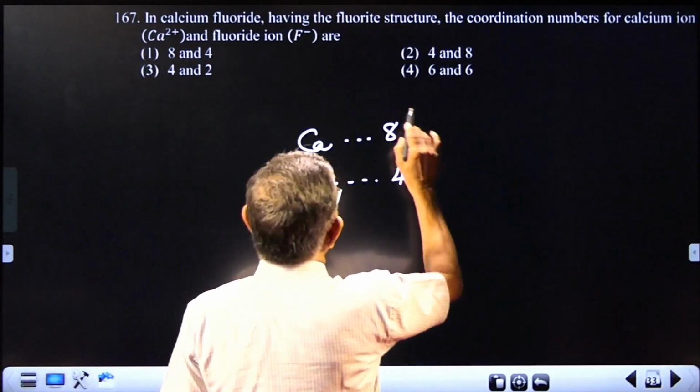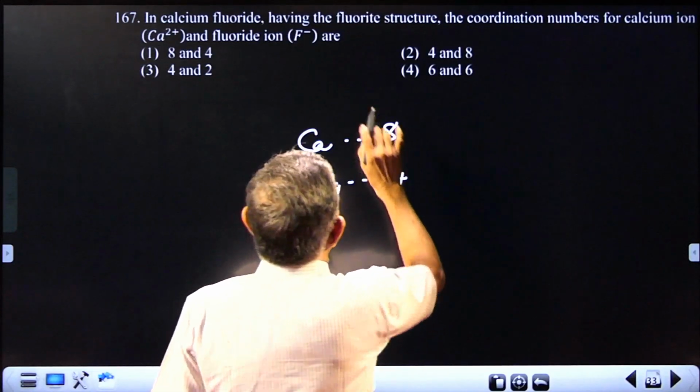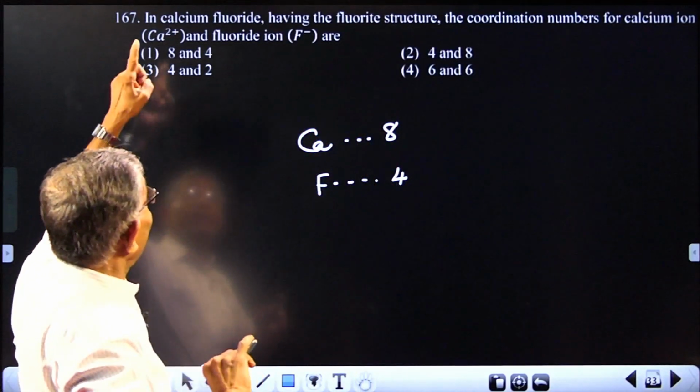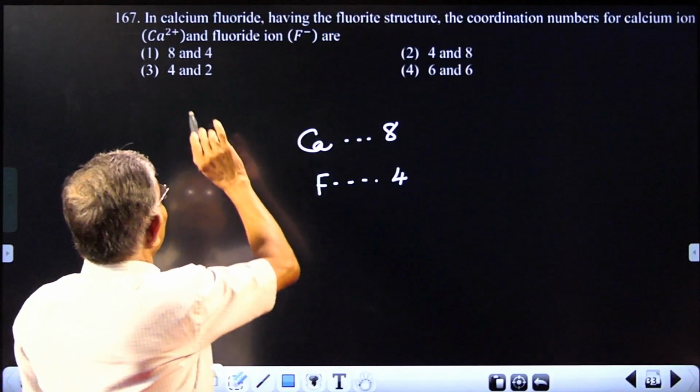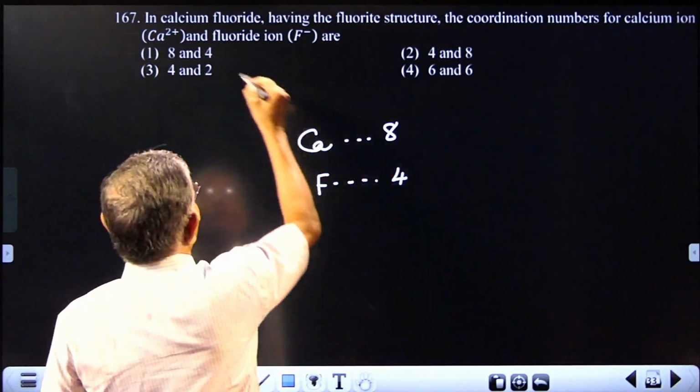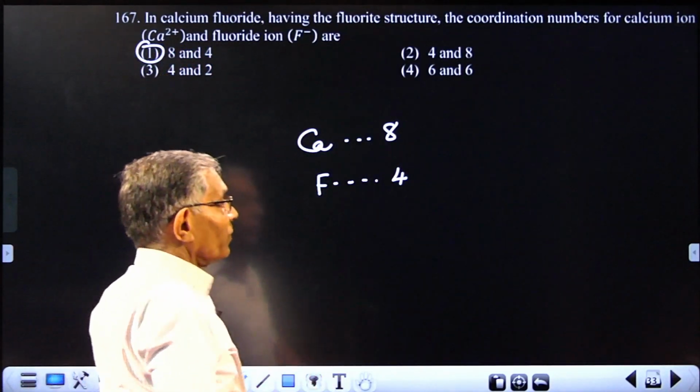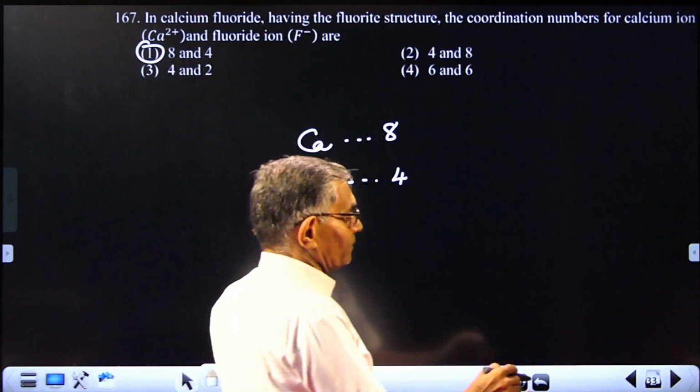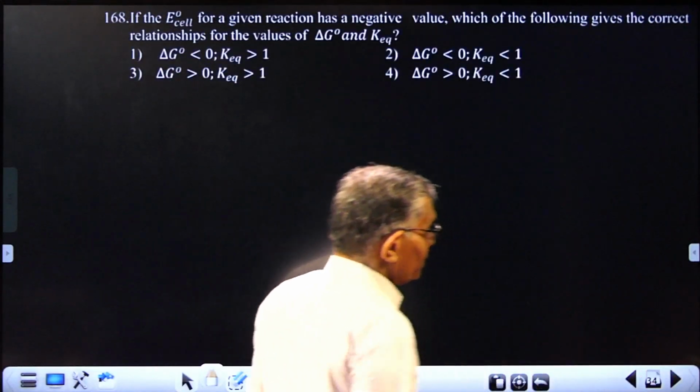So what can be the answer? Around calcium 8, and the question requires the order calcium followed by fluoride. So first will be 8 and then 4, answer is 1. It is called the fluorite structure, that's all. Next will be the D4.